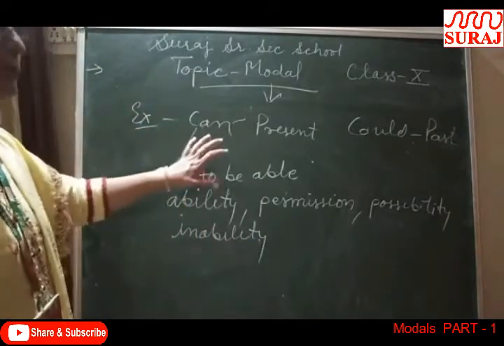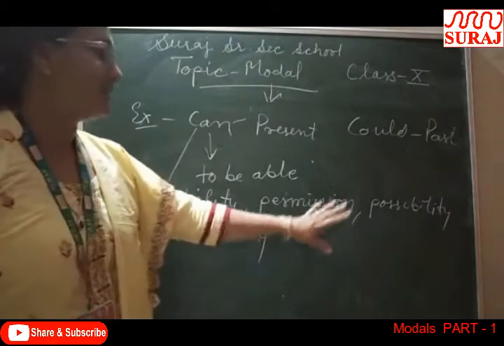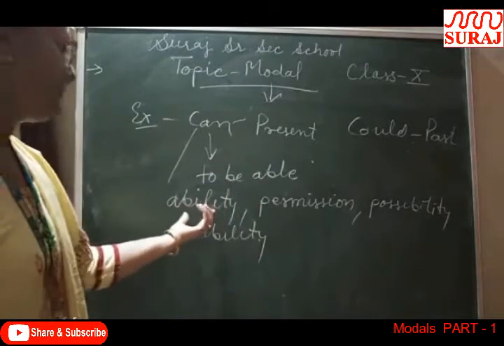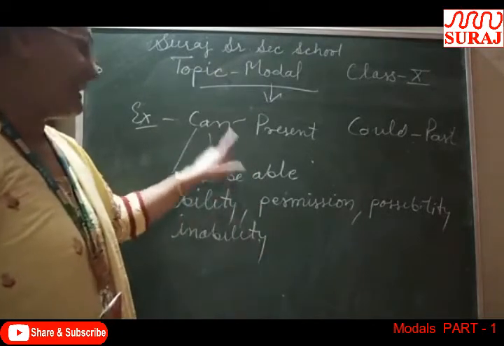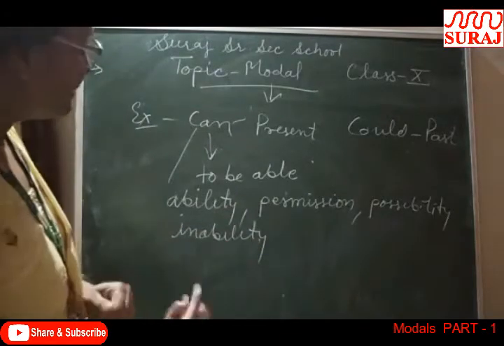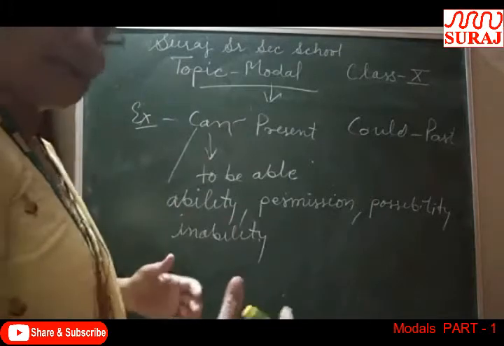So can is used in present tense to express or show ability, permission, possibility, inability. Whenever we have to show ability, then we will use can. And one thing more, that modals can be used in many places.